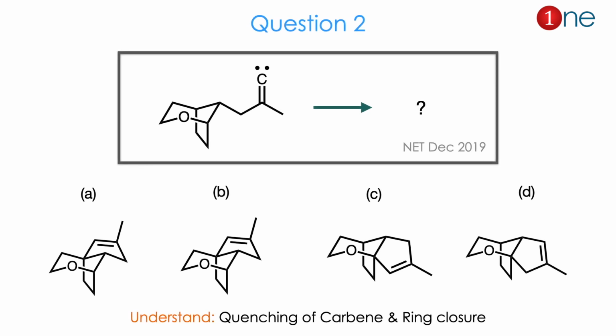Then question number 2. The starting material is a bicyclic system attached with a bridged methyl. You have oxygen also there. You have a carbene in the side chain. They ask you to find the product.